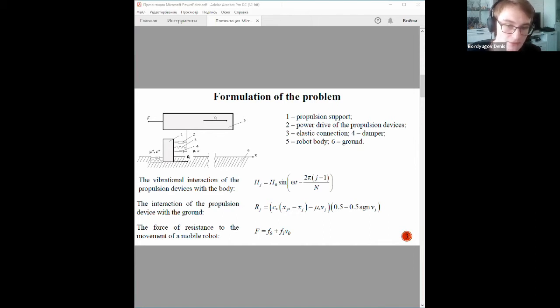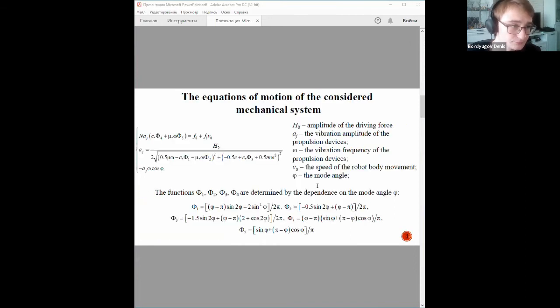Here phi0 and phi1 are constant coefficients. The equation of motion of the considered mechanical system links the speed of movement of the mobile robot body v0, the vibration amplitude of the propulsion device Ag, the vibration frequency of the propulsion device omega, the amplitude of the driving force H big 0, and the mode angle phi, which characterizes the step cycle of the propulsion device.